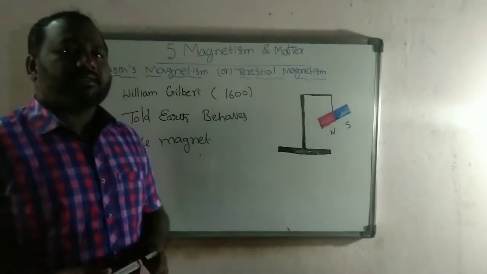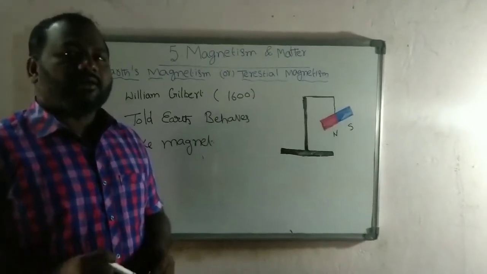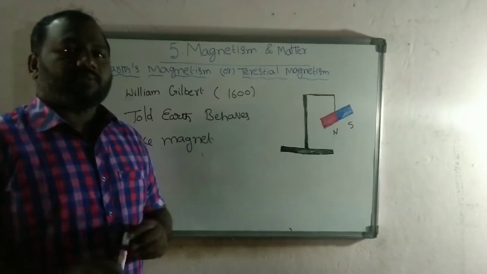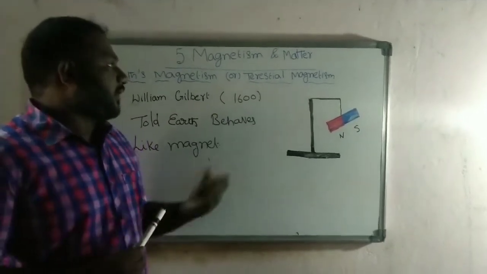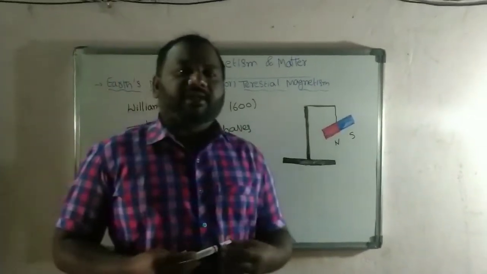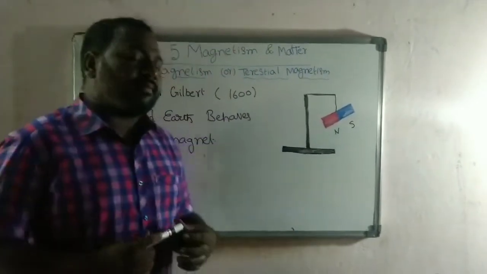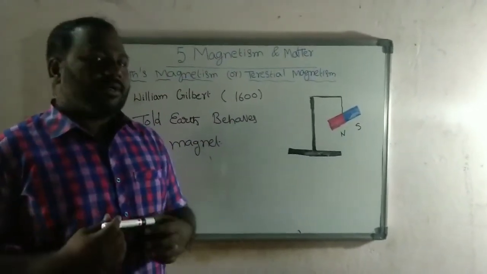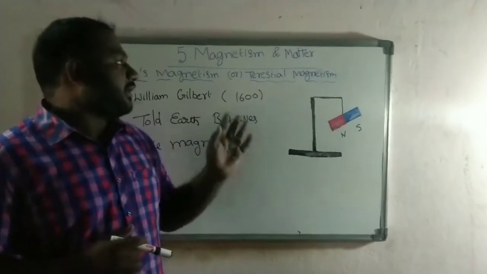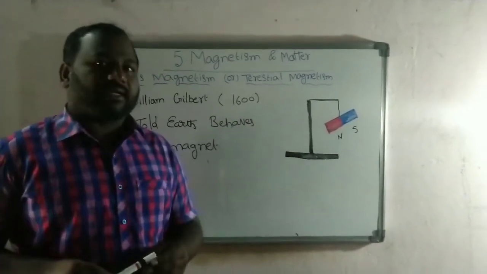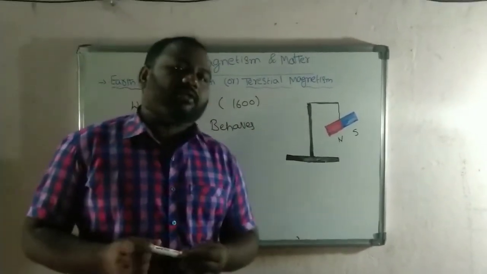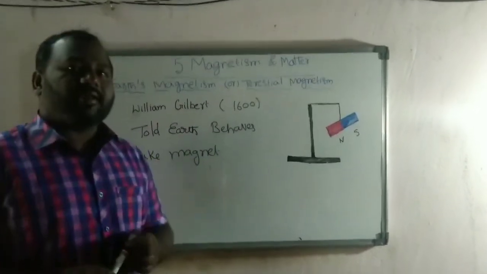In the last session, we discussed Gauss's law in magnetism. Today's session, we are going to discuss Earth's magnetism, or terrestrial magnetism, and also study the terms related to Earth's magnetism. All of you know that Earth can act as a magnet.